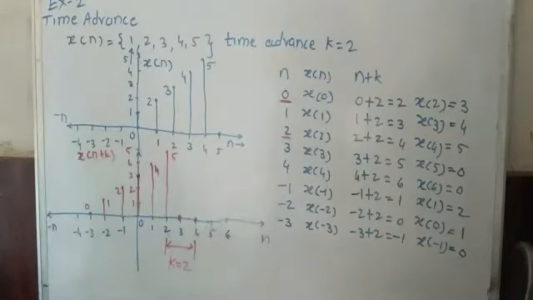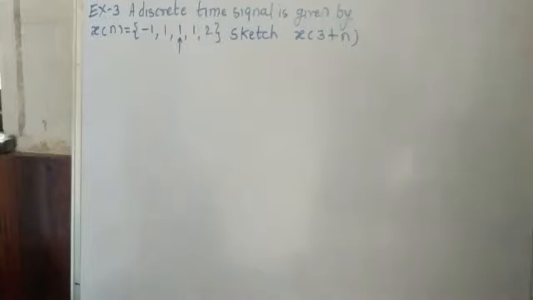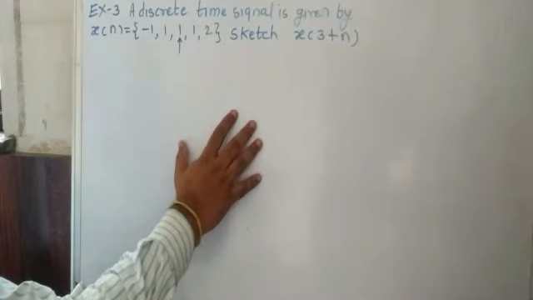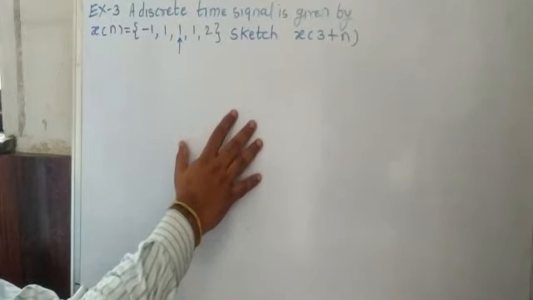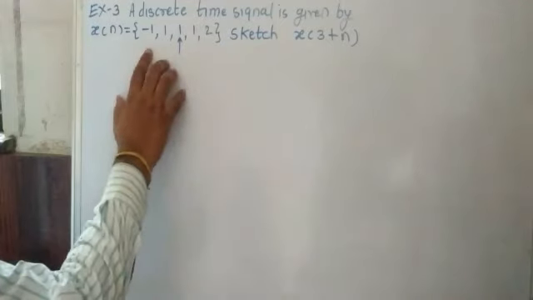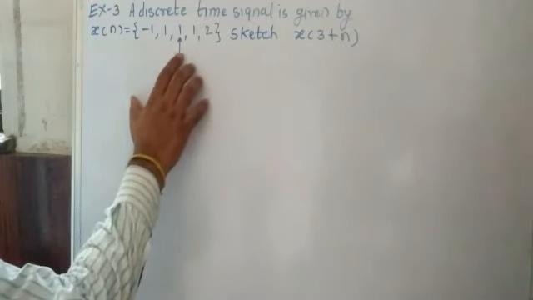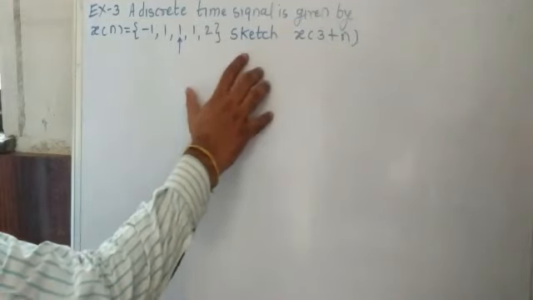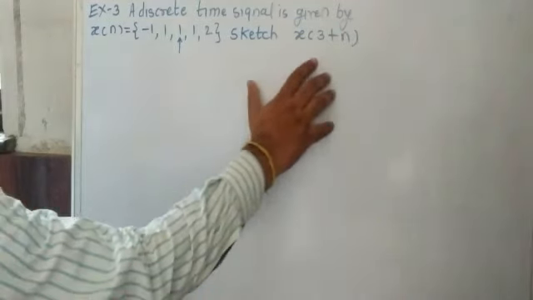Okay, so this is the second example of our study. Now we look at the third example. The third example is given like this. A discrete time signal is given by x of n. What is the signal given? -1, 1, 1, 1, 2. Okay. Sketch x of 3 plus n.